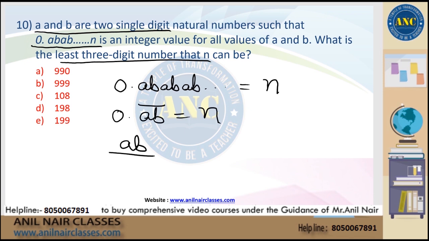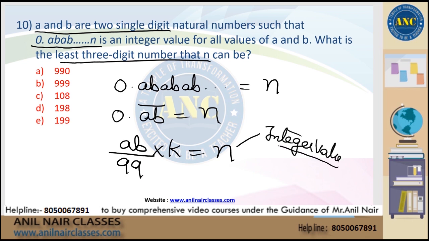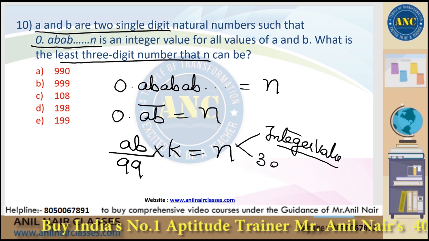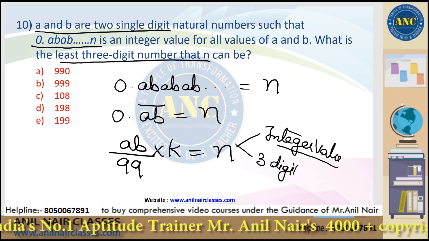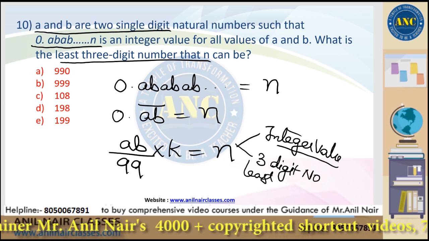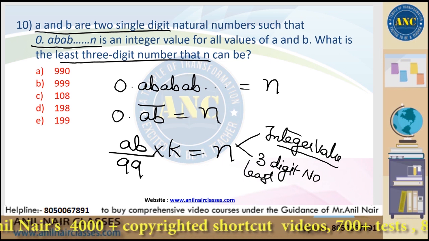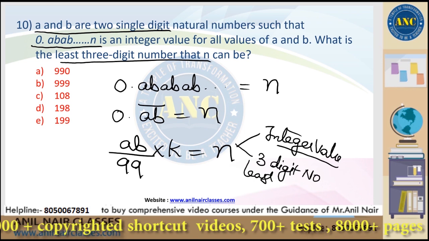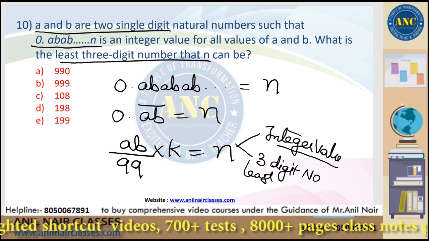So AB by 99 into k is nothing but n. N is an integer value. What is the lowest 3-digit number? Let me take AB by 99 into K is 99.